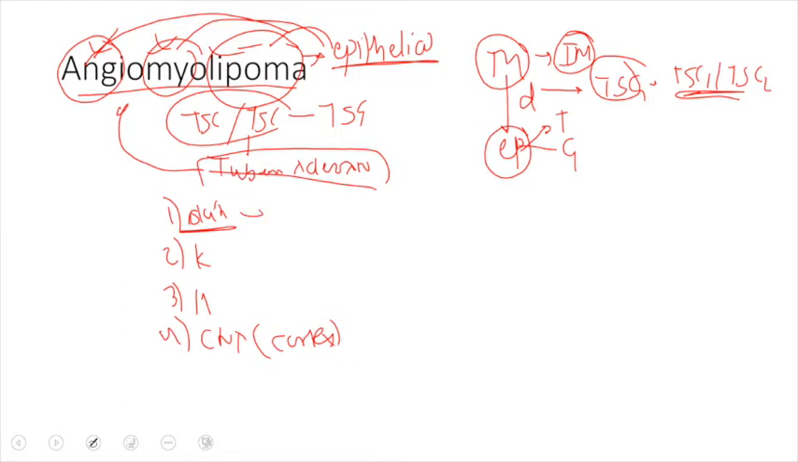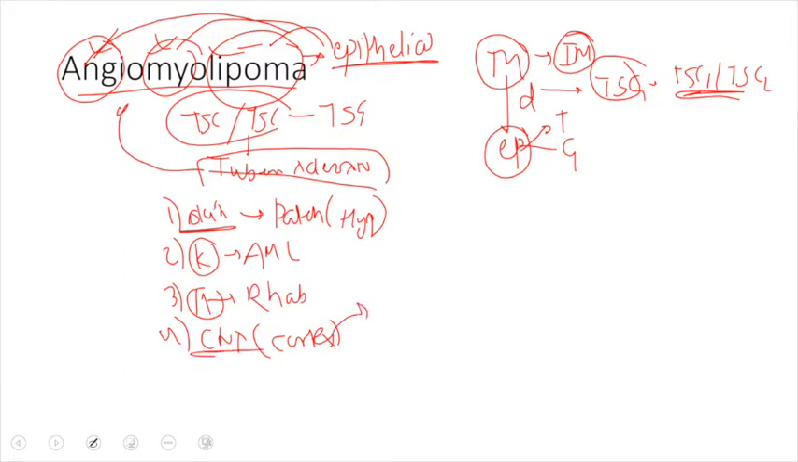In the skin, it results in the formation of a patch, usually a hyperpigmented patch. The next manifestation, in the kidney, usually results in angiomyolipoma. The third manifestation, in the heart, is rhabdomyoma. And the fourth manifestation, in the central nervous system, is that these patients have an increased tendency to develop seizures or epilepsy.